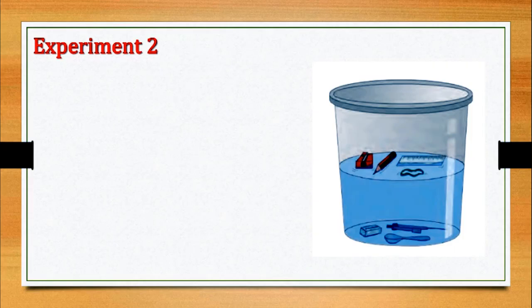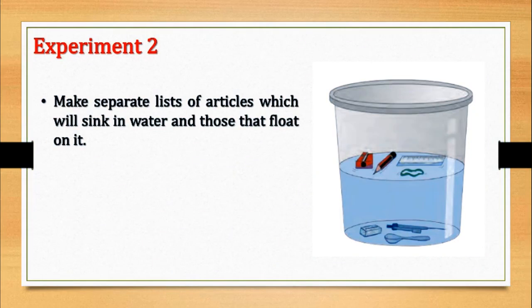Now we'll perform one more experiment. Take a bucket of water, drop many articles in it, different kinds of things. Make separate lists of the articles which sink in the water and those that float on it. You will observe that the things which are lighter in weight float and the things which are greater in weight sink in the water.